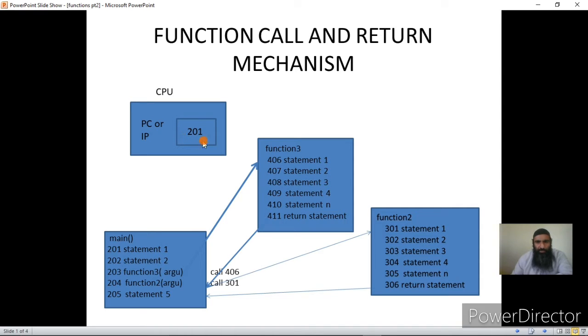This is usually done by the operating system. Not the compiler, this is not the job of the compiler. This is done by the operating system, by the scheduler. There is a software called loader, a part of the operating system, that will load our C program into the RAM, because I have already told you that in order for a program to be executed, it should be present in the RAM.